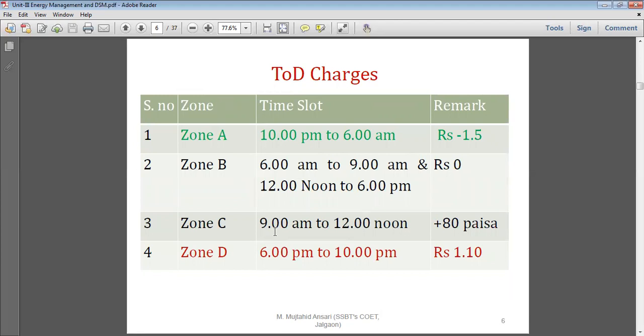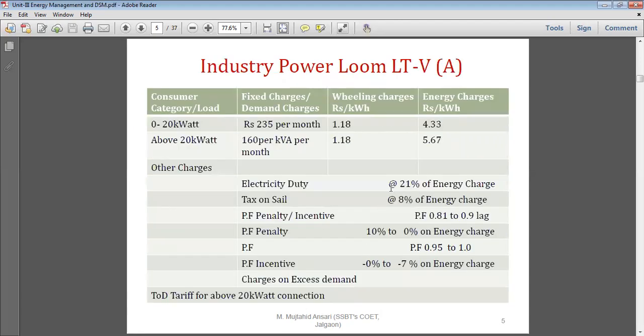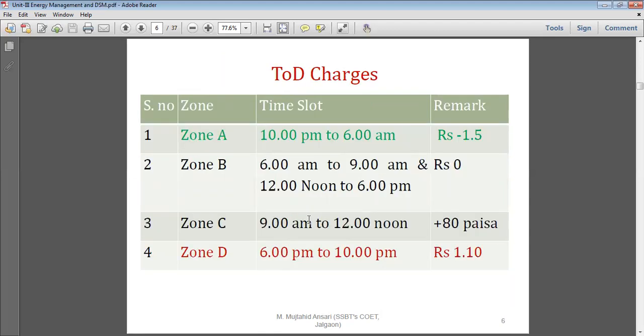Zone C from 9 to 12. One block is remaining, that is, 6 to 9 and 12 to 6 are done, so 9 to 12 is remaining. So that 9 to 12 is included in Zone C, and here plus 80 paisa gets added to the basic. So our basic energy price is 5 rupees 67 paisa. Now 80 paisa gets added, so it becomes 6 rupees 27 paisa. So if you are consuming energy during that time, definitely you have to pay more.